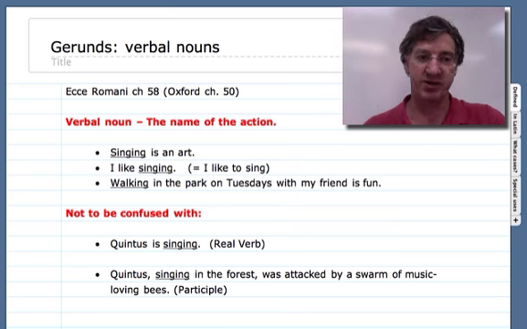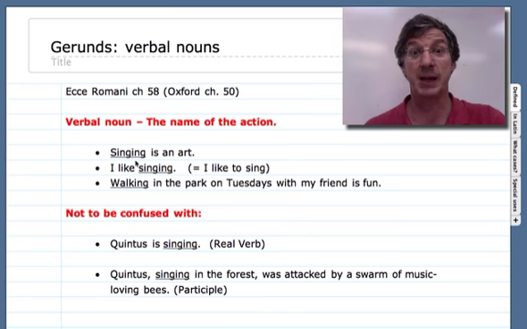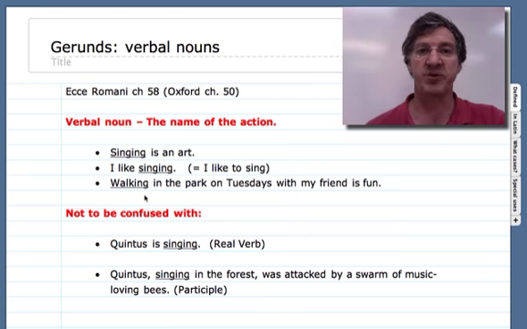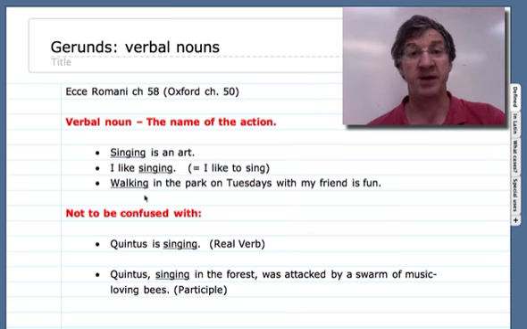The examples that we see down here are: singing is an art, and I like singing, and walking in the park on Tuesdays with my friend is fun. The first example, singing is an art. Singing is the subject. A gerund is the name of the act of singing. And the second one is the direct object.